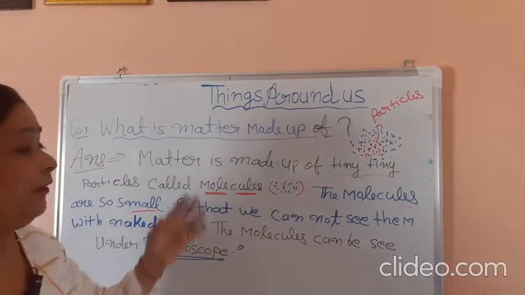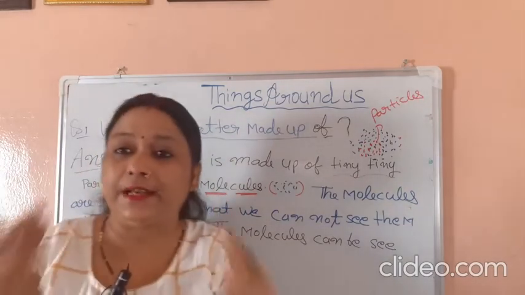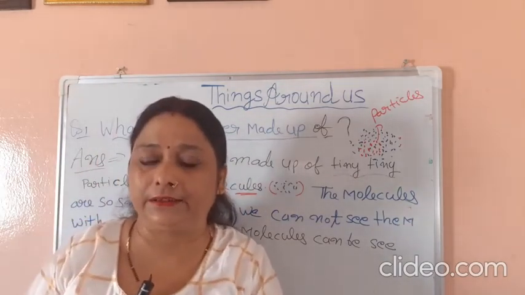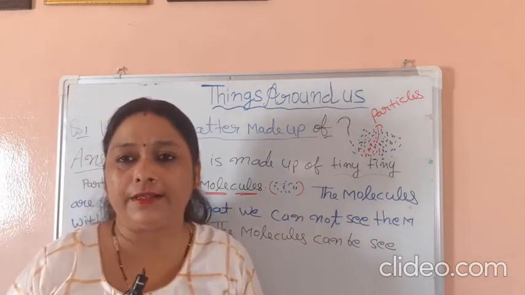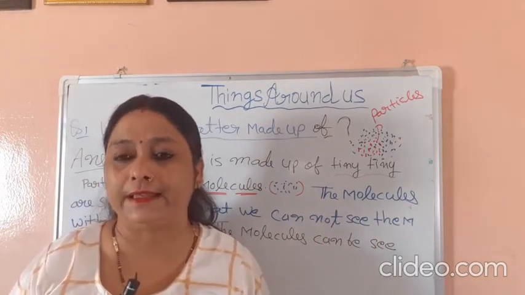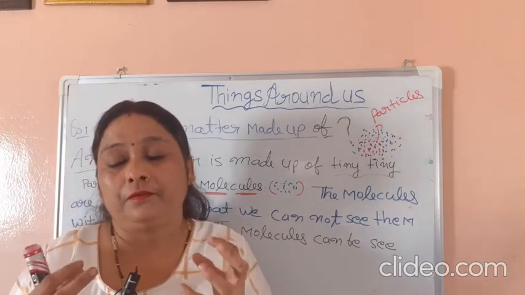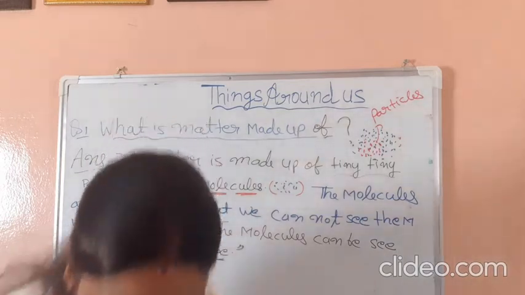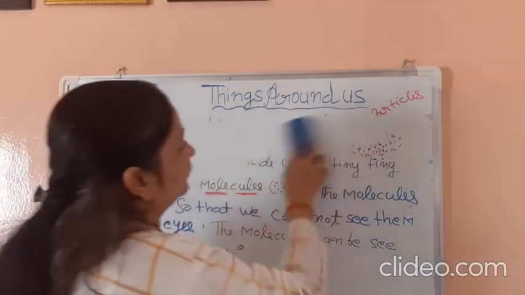States. We already know the matter is found in 3 states: solid, liquid, and gas. A few minutes ago we already discussed solid, liquid, gas, and the next topics with full explanation. So we will come to this topic, solid state.